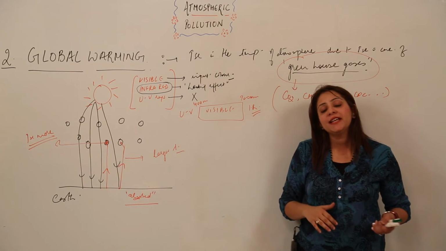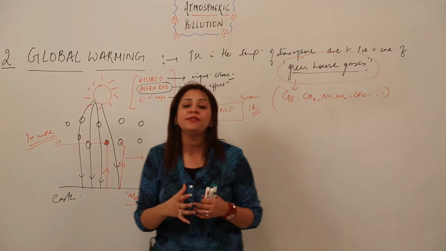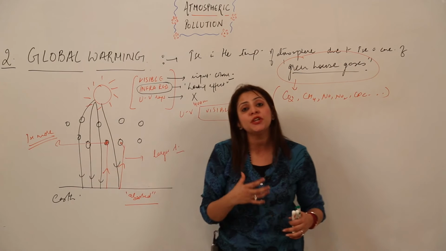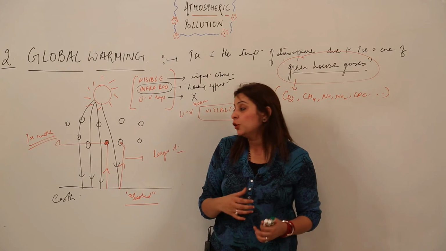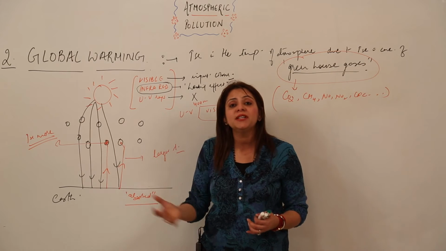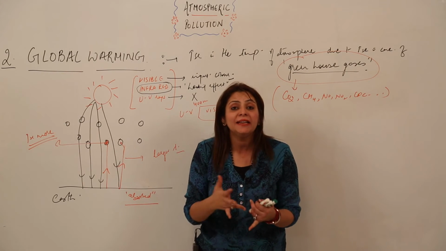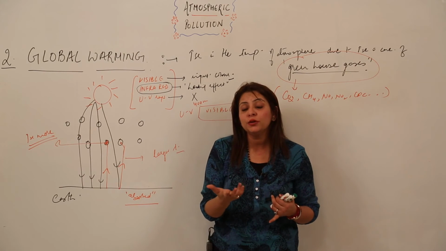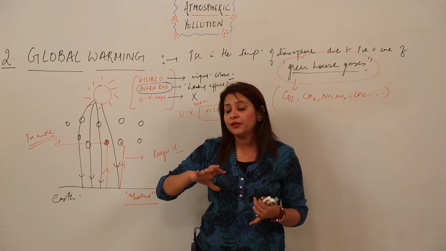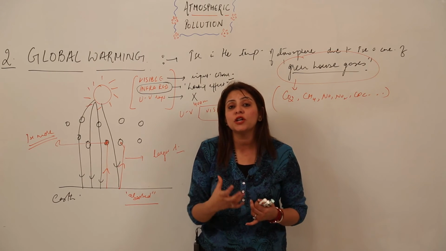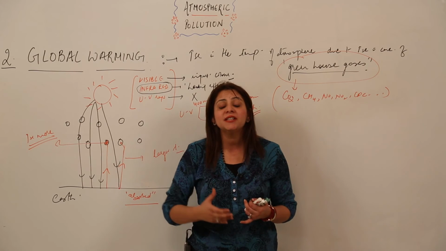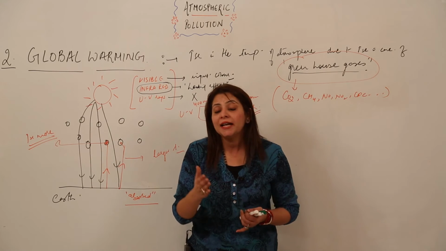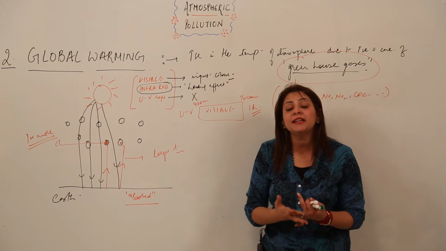Now coming to the point of what kind of adverse effect it has, how it is affecting the atmosphere, or what undesirable change it is producing. As they increase the temperature, that will lead to the melting of ice caps, and that can lead to floods and erosion, right? So this is the main adverse effect. If a sudden flood comes, it will cause danger to life as well. So one adverse effect is the melting of ice caps, and it can even affect the ecosystem and the plants, right?